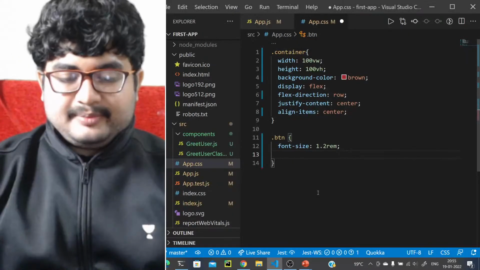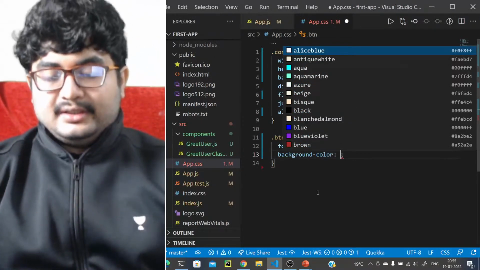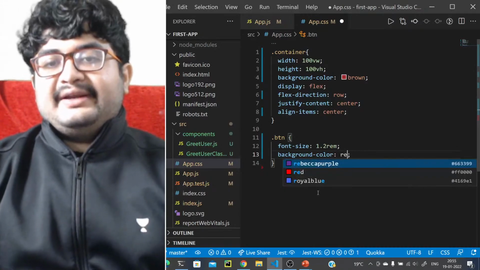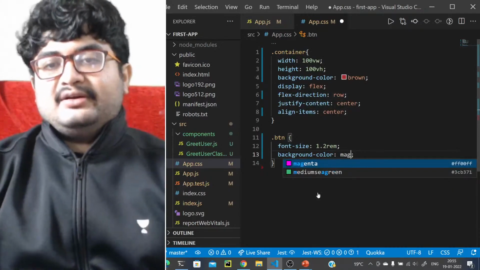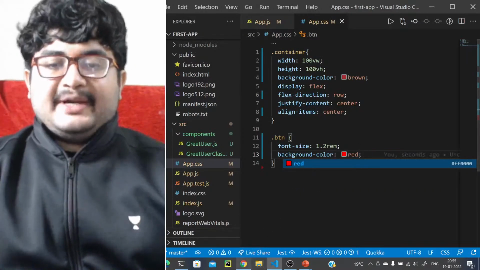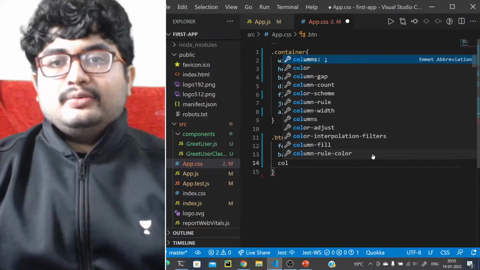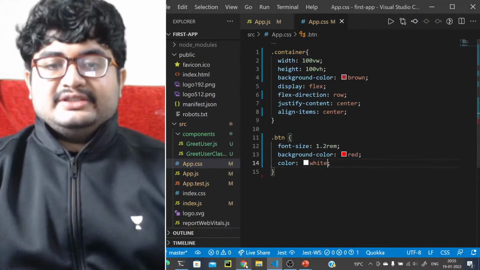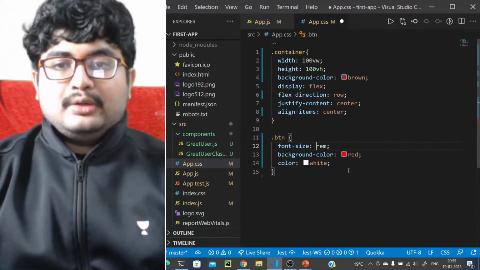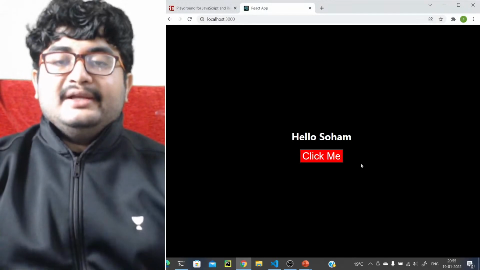And let's give it some more properties, like background color, let's give it red. Okay, so we have a red button that has the text click me, right? Maybe we can change the color to white. Maybe we can increase the size of the button a bit, so we'll increase the text size to 2 rem. Okay, we have this button, click me.